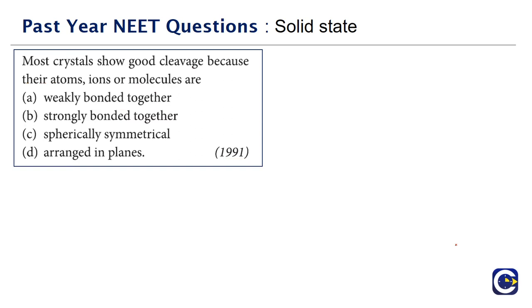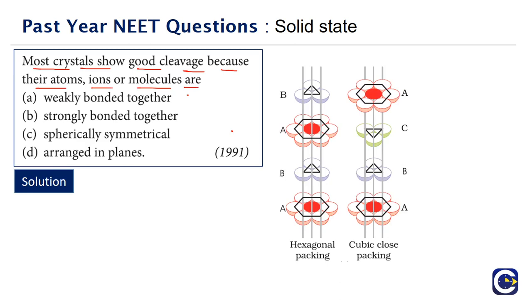Next, we have a question that came in the year 1991. Most crystals show good cleavage because their atoms, ions or molecules are? So why do most crystals show good cleavage? A 3D structure is created by the arrangement of 2D layers.